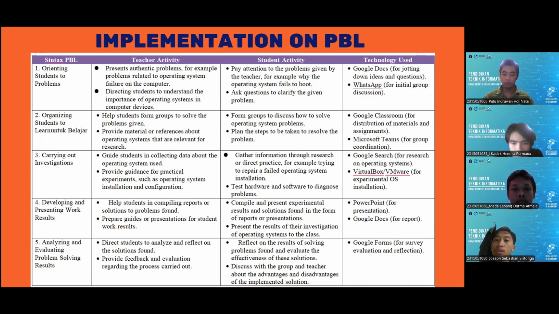Discuss with group and teacher about the advantages and disadvantages of the implemented solution using Google Form for survey, evaluation, and reflection. That's our fifth syntax for implementation of problem-based learning. Next slide, please.